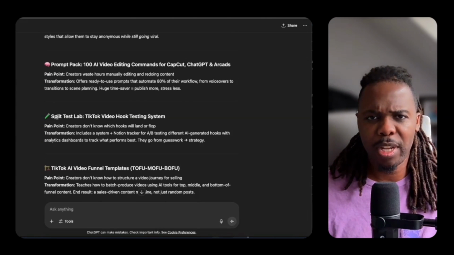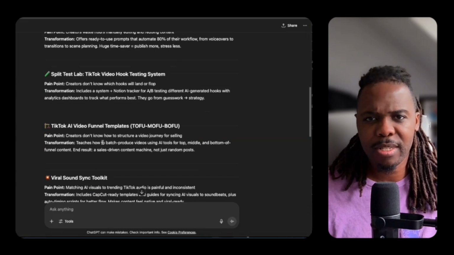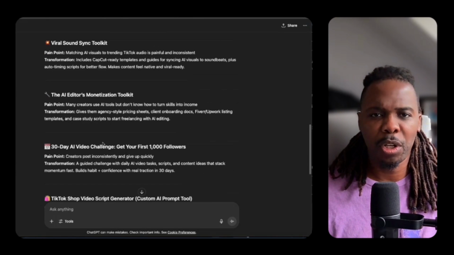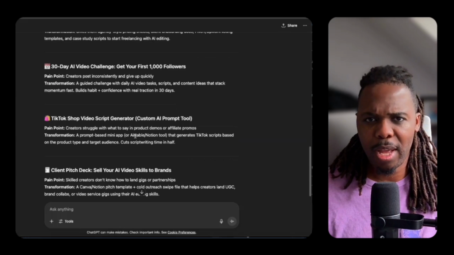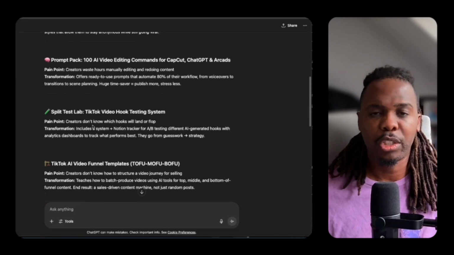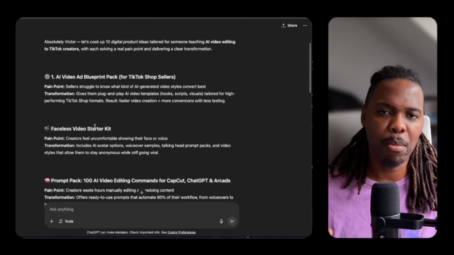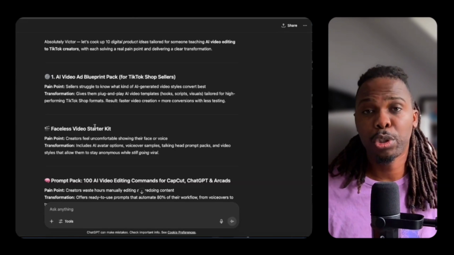We've got a split test lab, which is a TikTok video hook testing system. We've got TikTok AI video funnel templates. We've got viral sound sync toolkit, the AI editors monetization toolkit, TikTok shop video script generator, custom AI prompt tool, and then we've got client pitch deck, sell your AI video skills to brands. Just with that one prompt, this is how much output and this is how much information that ChatGPT has demonstrated for us.